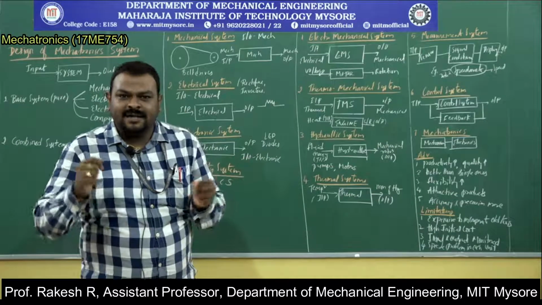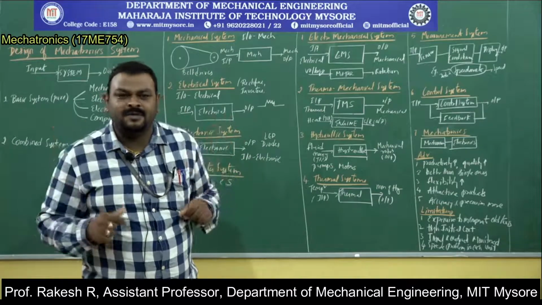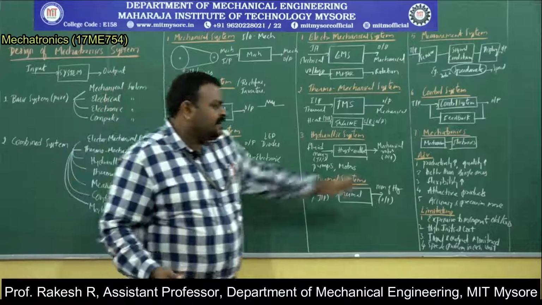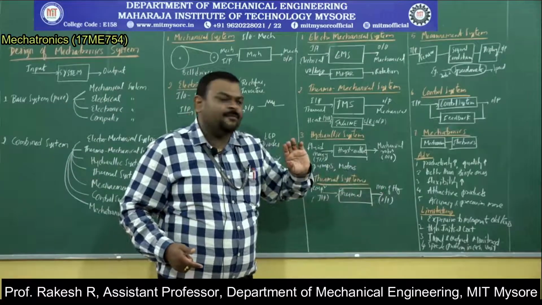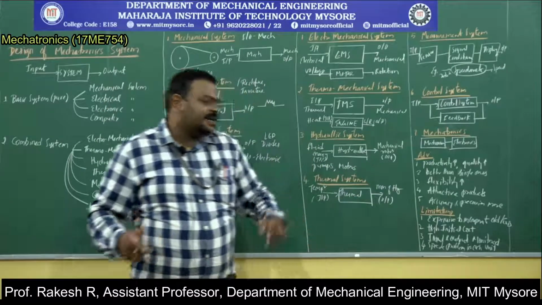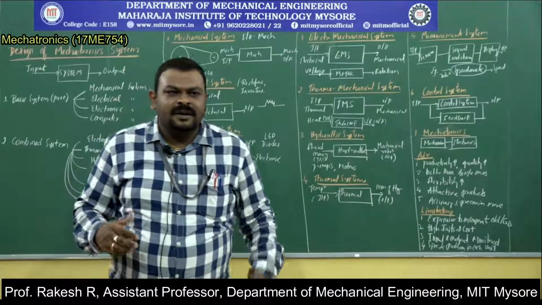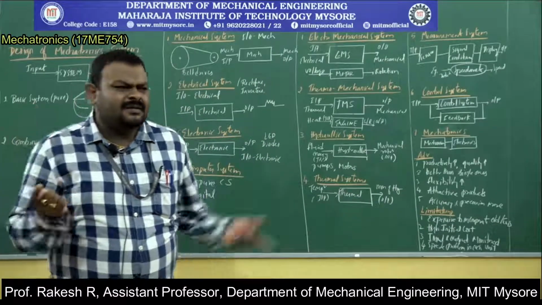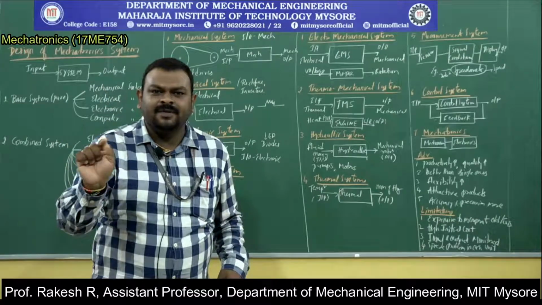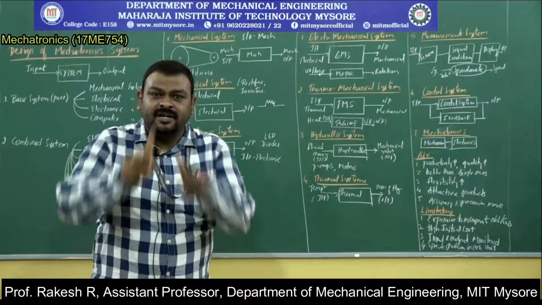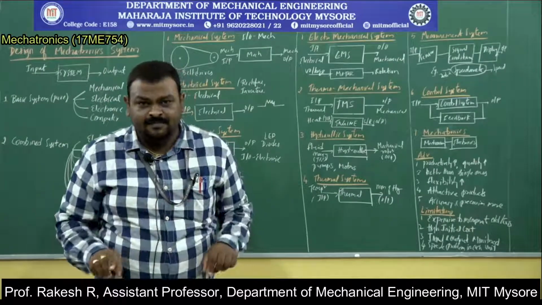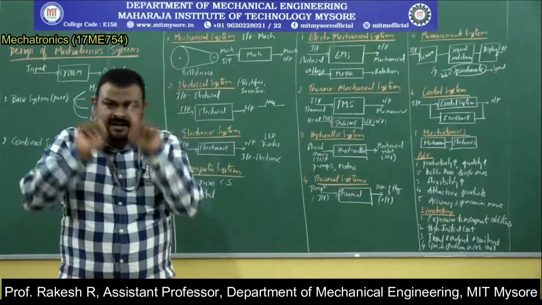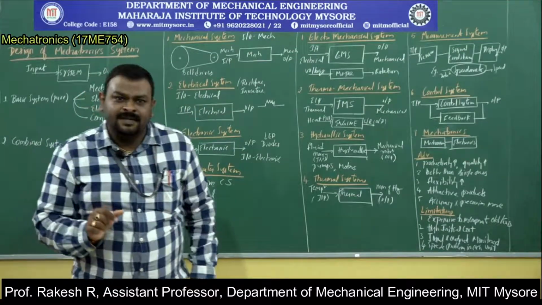A mechanical system with a small controller is more flexible. Then attractive products: giving a switch will accommodate a small space instead of a lever. That is one of the flexibilities, and aesthetically it will look nice.